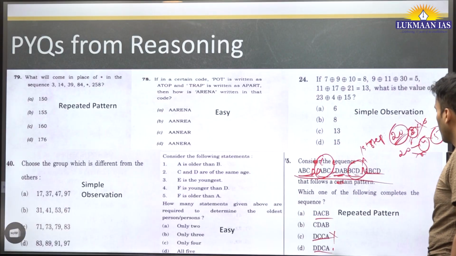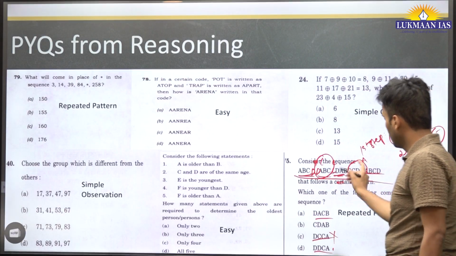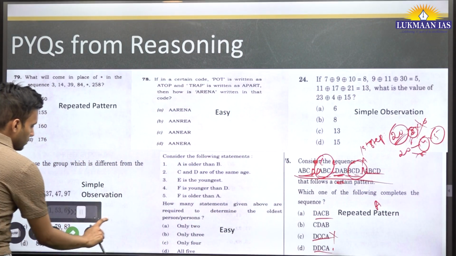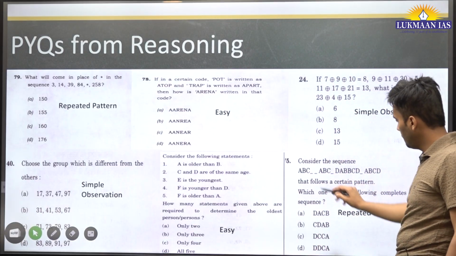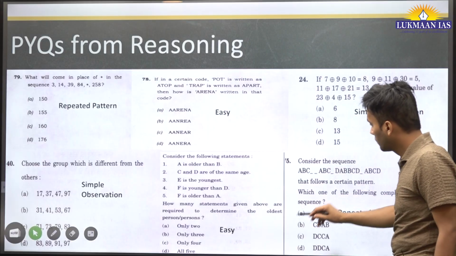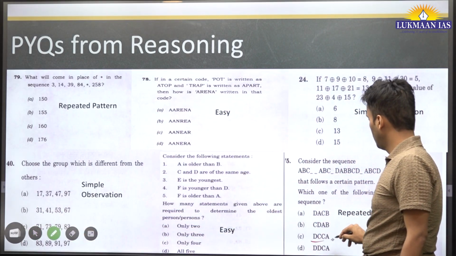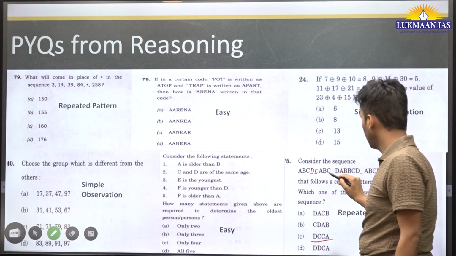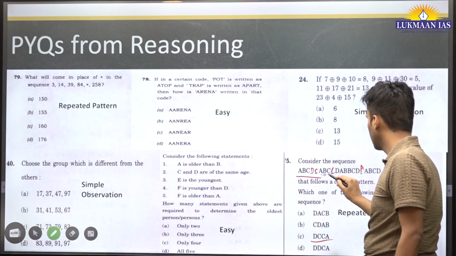Now let's see in a grouping of 5. ABC, DDCA, DCCA. Let's check C, D, C, C, A. Now we will change a grouping of 5 to ABCD.